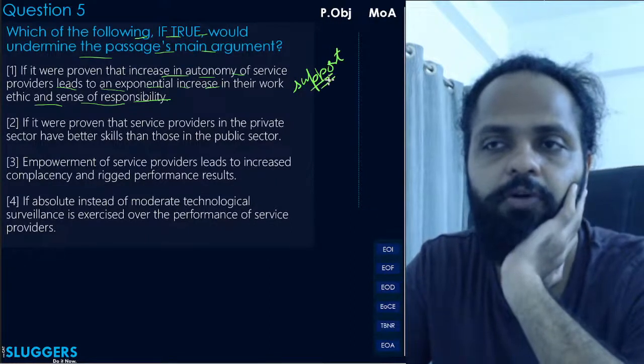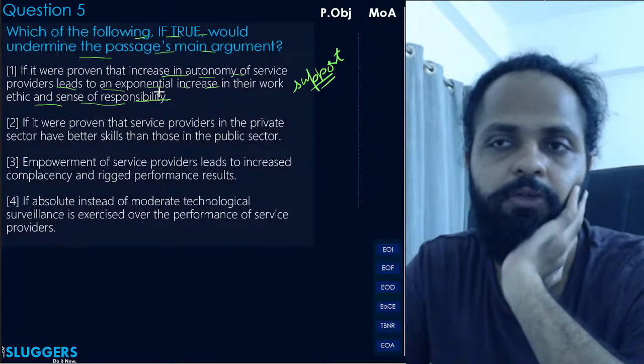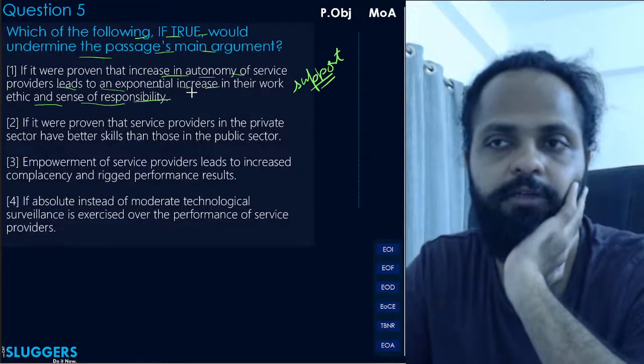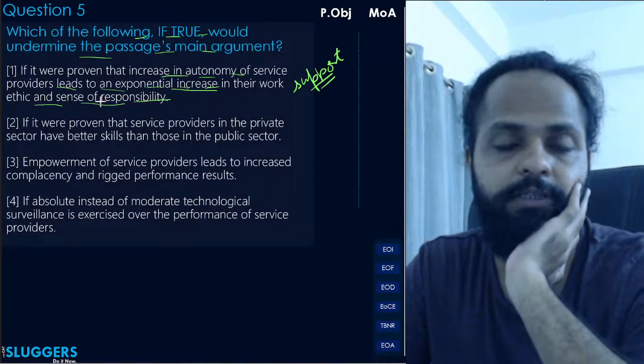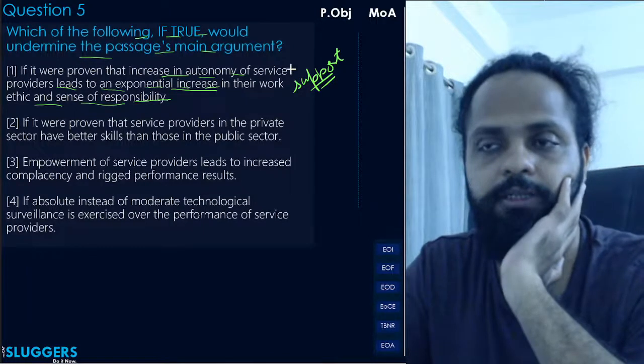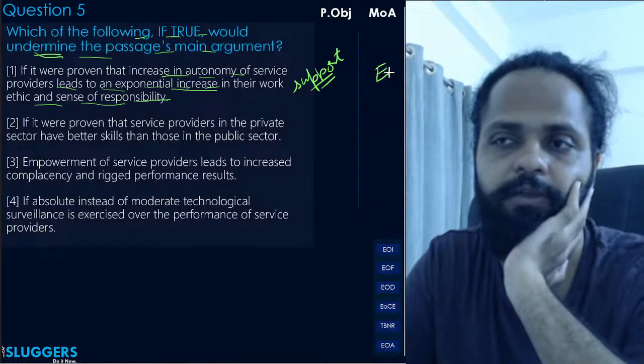Because the author is saying that increase autonomy and it will be good, and here it is given that if you increase autonomy then yes, in fact it will be quite good, right? Actually there will be an exponential increase in the work ethic of these people and the sense of responsibility. So yes, this will actually support. This will not undermine, we have to find undermine, right? So you will eliminate this with the capital E.